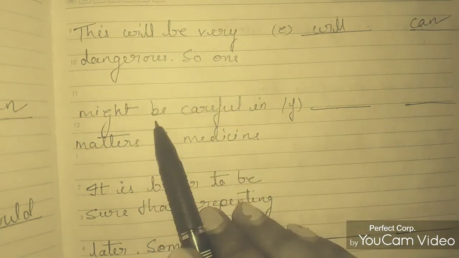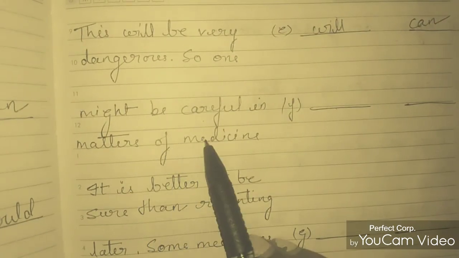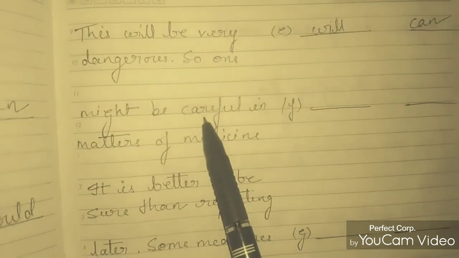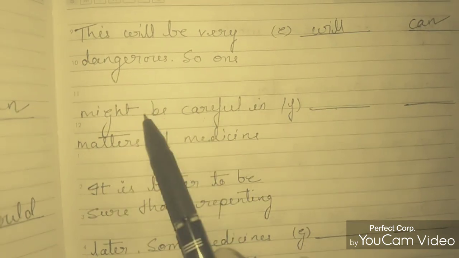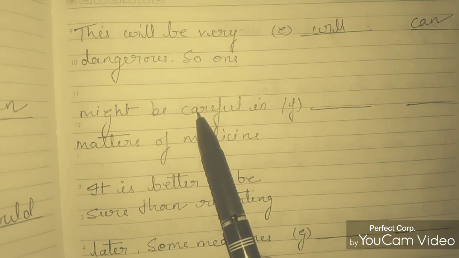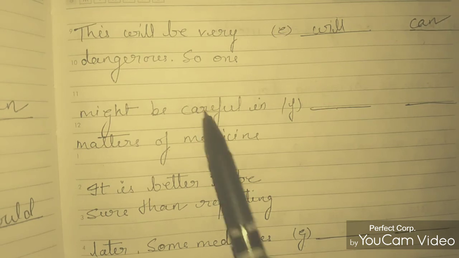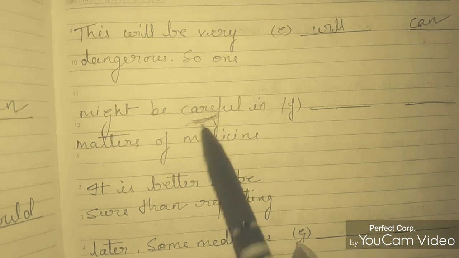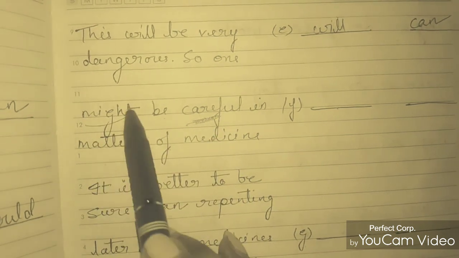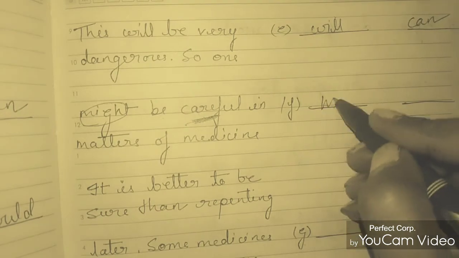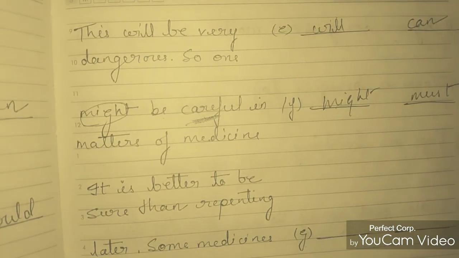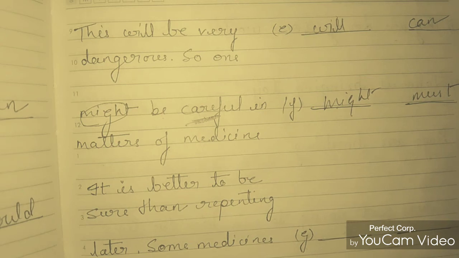So one might be careful in matters of medicine. Might be careful is wrong. Must be careful is correct, because it is a word showing a compulsion, obligation. So one must be careful. This one is wrong, might, and in place of might we will write must, so one must be careful in matters of medicine.